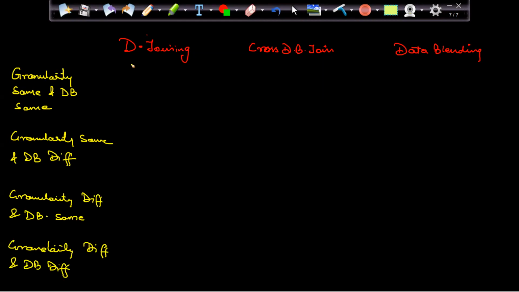Granularity same. That means one table is at employee ID level, and the other table is at employee ID level. And my database is the same. Let's say both are Excel. Then can I say data joining will work? All of you? Because the sources are the same, and I want to join on the same column, the same granularity columns. So it is data joining.